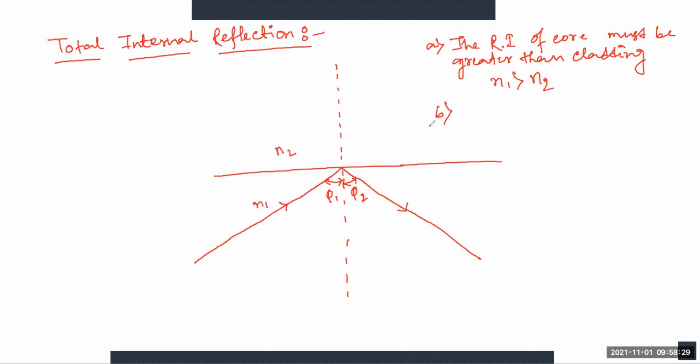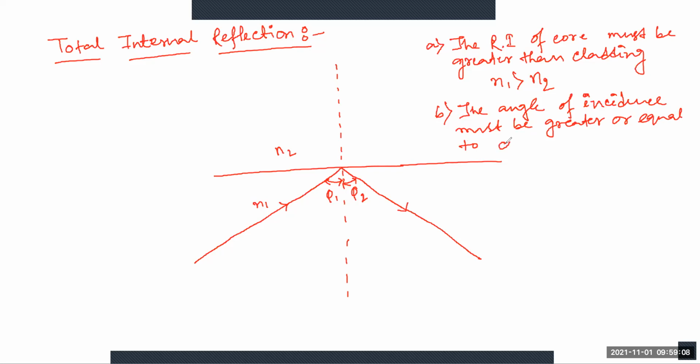And the next one is that the angle of incidence must be greater than or equal to the critical angle. Okay. So the angle of incidence must be greater than or equal to the critical angle.